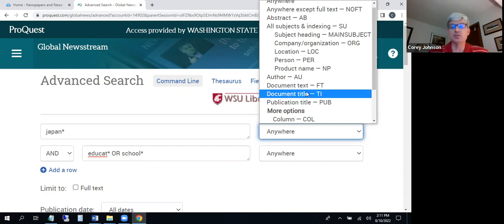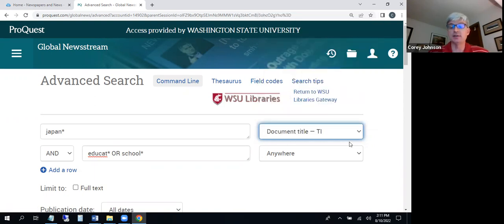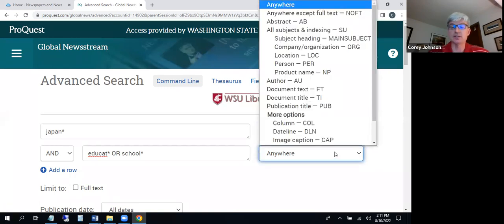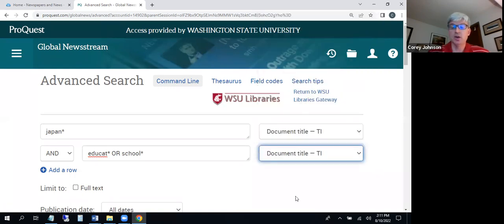I'm going to go ahead and choose one of the common limiters that I use, sort of the opposite idea, not expanding, but limiting, called document title. And I'm going to look for document title for both of these. What I'm doing by employing that strategy is saying, I'm really hopeful that among the hundreds of newspapers that are indexed in this system, there are some good articles that actually have the words Japan, and then education or schooling or some version of schooling in the title of that article. So that's what I'm hopeful of.